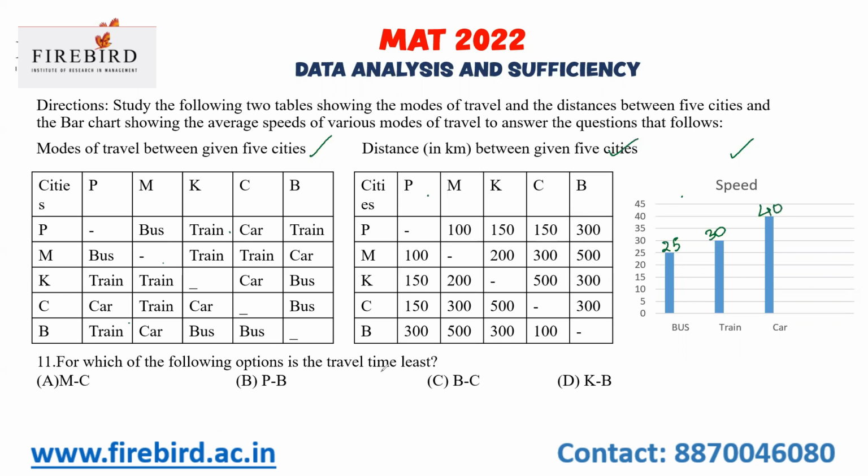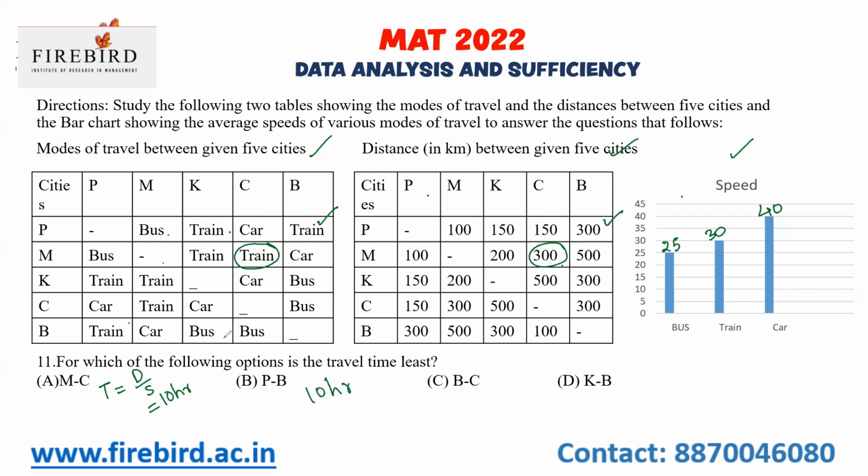In which of the following options is the travel time least? If I take M to C, I can go by train. The distance between M to C is 300 kilometer. The speed of the train is 30. And I know the basic formula for time taken is distance by speed. 300 by 30, 10 hours. Then from P to B, I go by train. The distance between P to B is 300 kilometer, and again you'll get 10 hours.